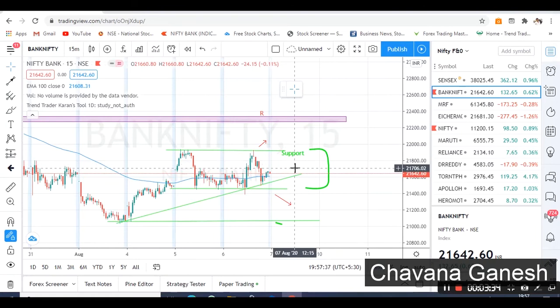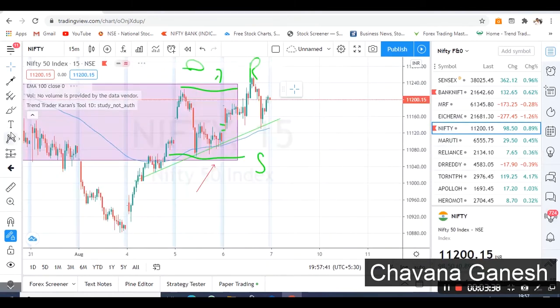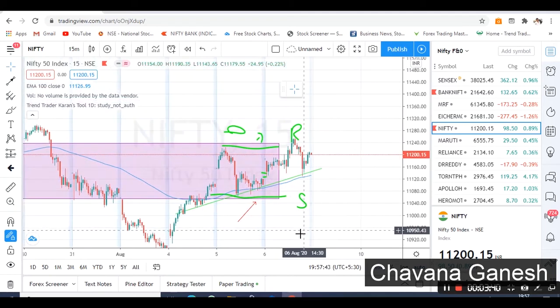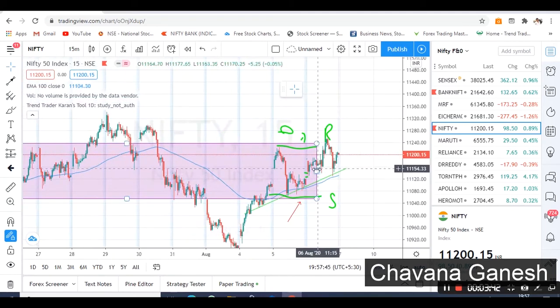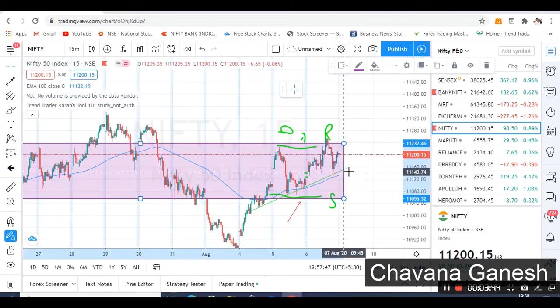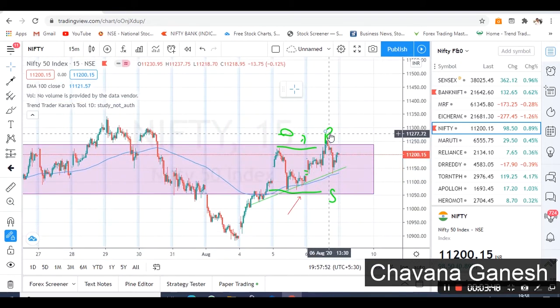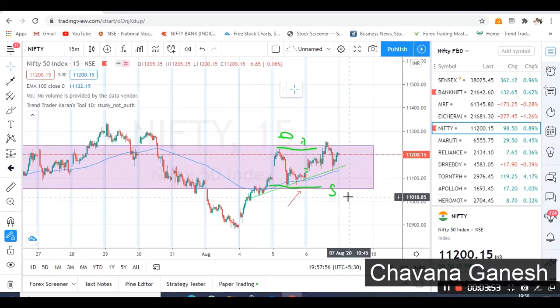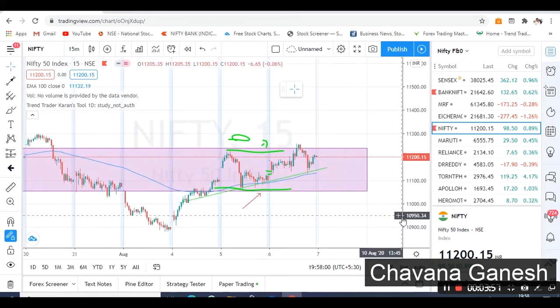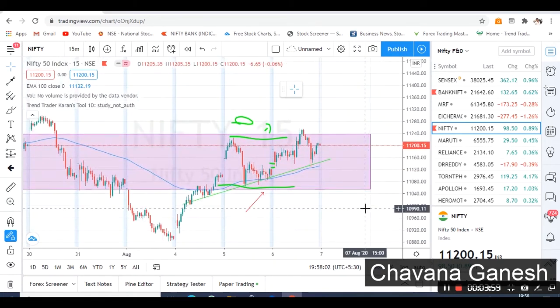Okay, and now the Nifty. As we discussed for the past week, Nifty is inside the range bound. Here you can see this is a fault breakout. This is a fault breakout. How to find a fault breakout? If you don't know, do comment so that I can make a new video about that.